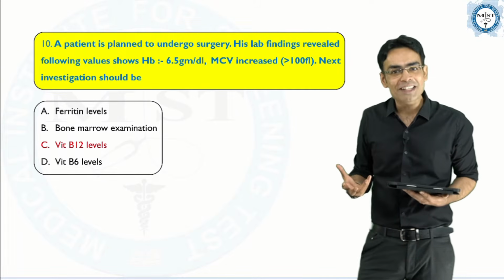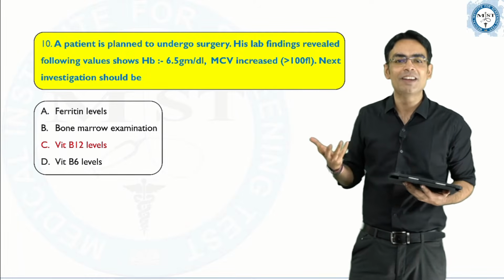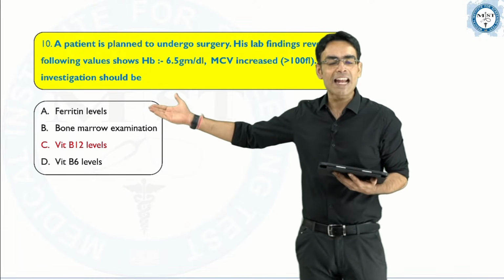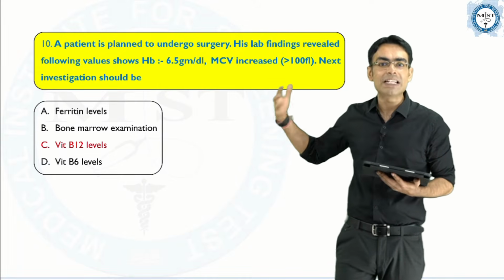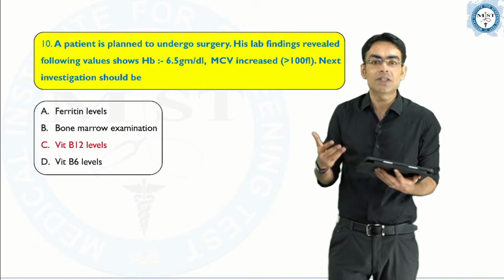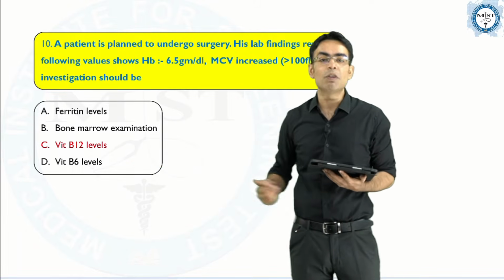And once we know that the size of the RBC is increased, it's megaloblastic anemia. So obviously, checking iron levels is of no use, because MCV is increased, so you need to check the vitamin B12 levels first, to see whether the patient is suffering from megaloblastic anemia or not. So the correct answer for this question would be vitamin B12.